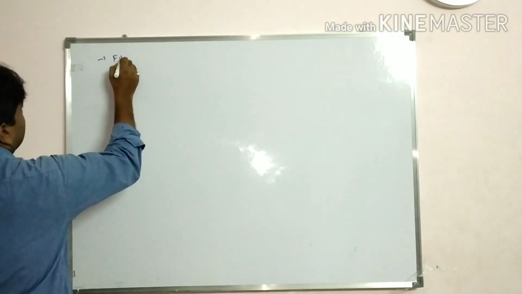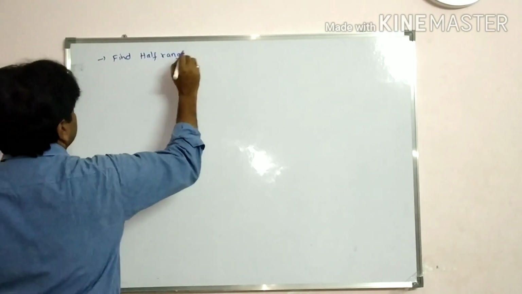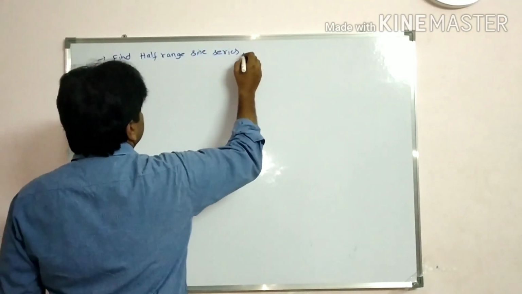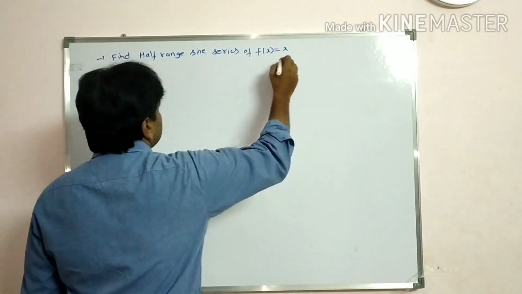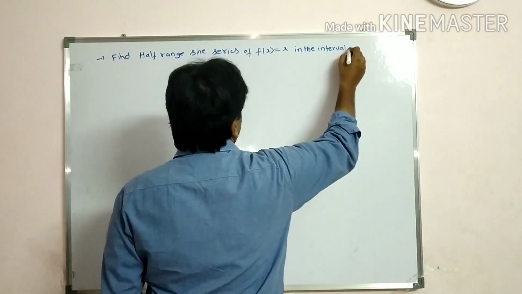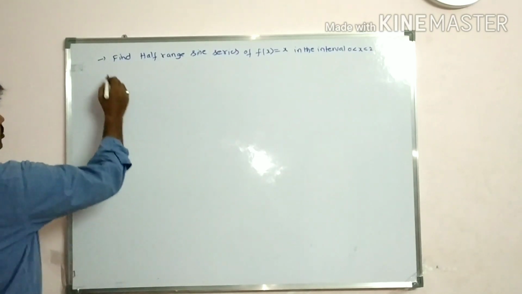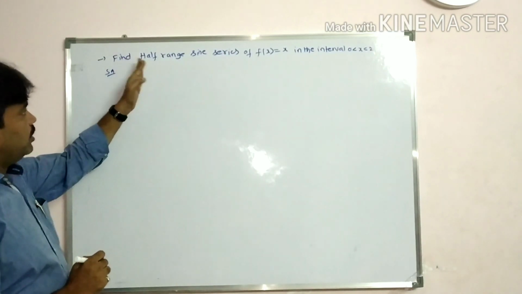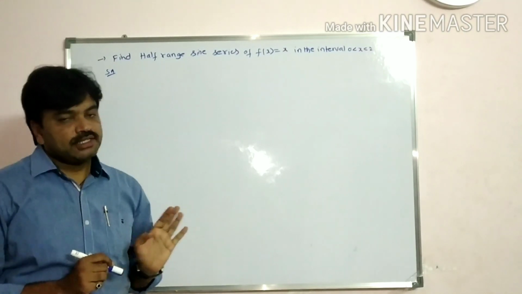Right. Write down the problem, students. Find the half range sine series of f of x is equal to x in the interval 0 less than x less than 2. Solution. Now, once again, students, find the half range sine series of f of x is equal to x in the interval 0 less than x less than 2.